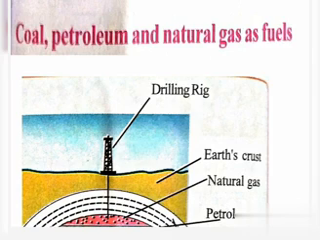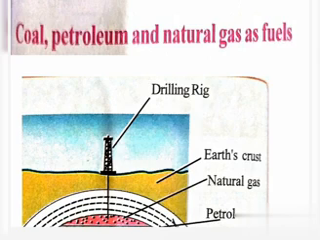Now we will discuss coal, petroleum and natural gas as fuels. Earlier people used a kiln, which we call poyi in Telugu, for cooking food. But now people use gas stoves or kerosene stoves. So earlier people used a kiln for cooking food, but now they use gas stoves or kerosene stoves.